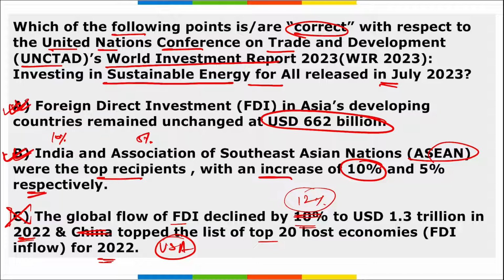So if we say the USA, it topped the list of the top 20 host economies for FDI inflow. In India, the highest FDI inflow is coming from Singapore, and from India, the highest outflow going out of the country is to Dubai. As we can say, in Dubai, the highest FDI inflow is coming from India. Correct. Then next thing, the global flow of FDI declined by 12% to $1.3 trillion in 2022.